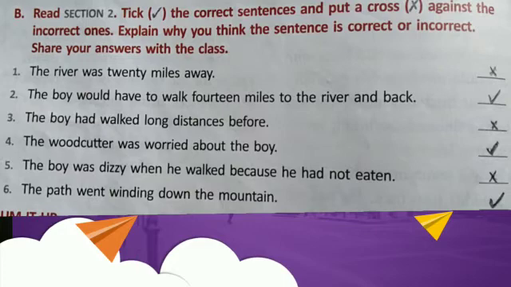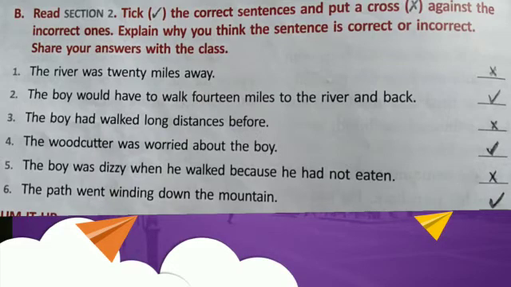The second one: the boy would have to walk 14 miles to the river and back. Yes, of course it is right. The distance between the river and the mountain is 7 miles. To go and come back, he has to walk 14 miles. So that is right. The boy had walked long distances before. It's a wrong sentence. The woodcutter was worried about the boy. Yes, he worried about the boy, so that is the right sentence.